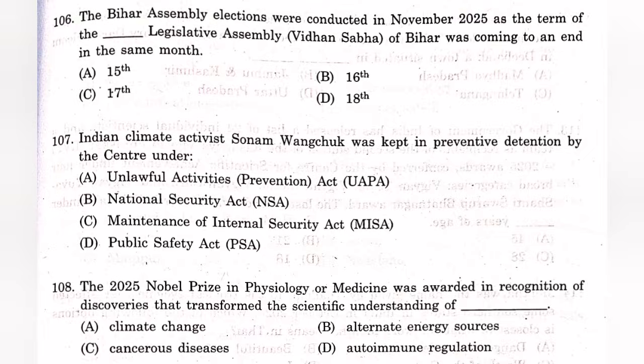Question 106. The Bihar Assembly elections were conducted in November 2025. As the term of the Bihar Legislative Assembly, Vidhan Sabha of Bihar, was coming to an end in the same month of, the answer is C, 17th.